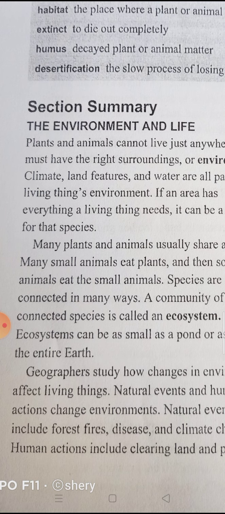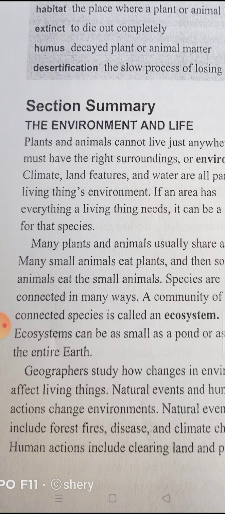If I ask you to give examples of human actions, human actions include clearing land and polluting. Clearing land means an area of land with no trees, or forests without trees. Polluting is related to pollution, to pollute the environment.